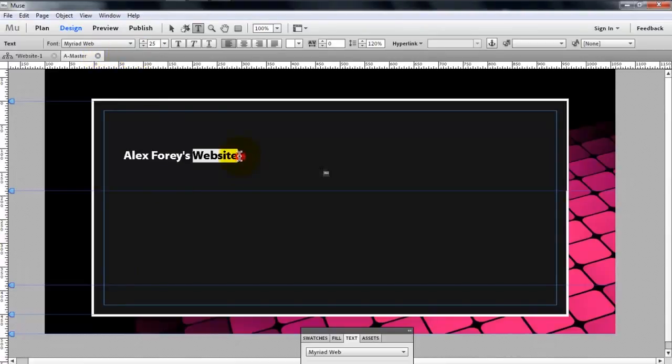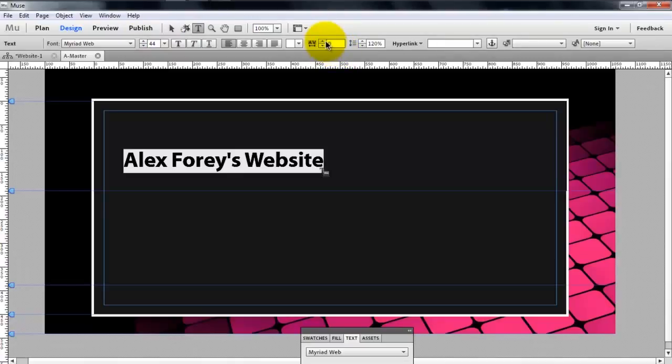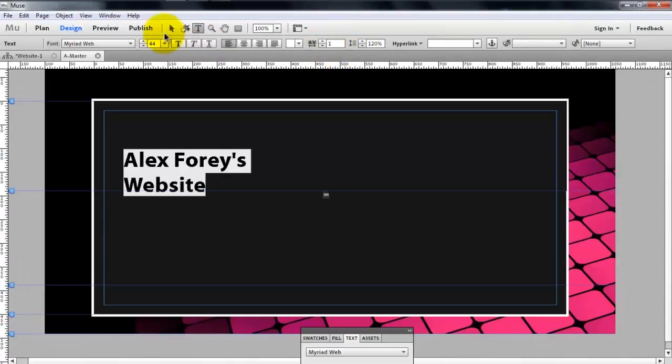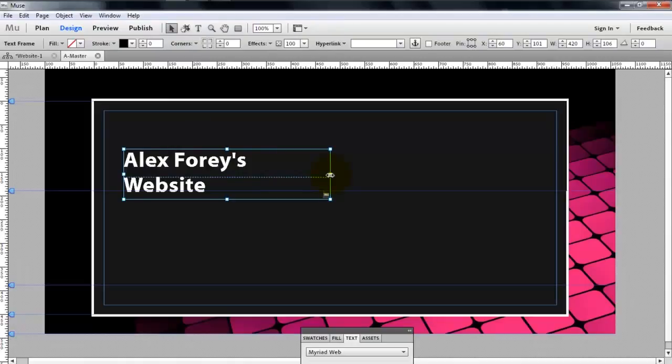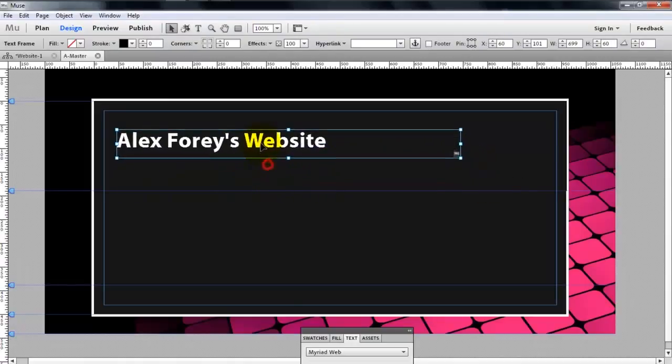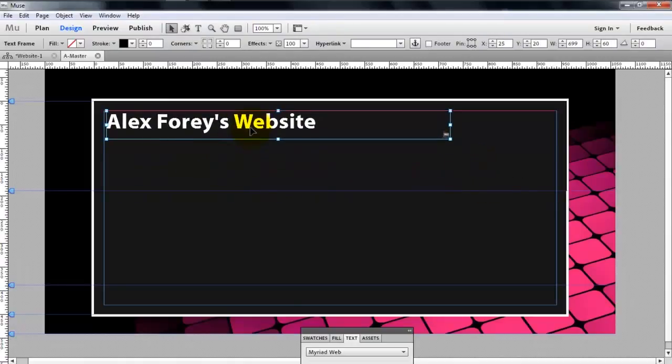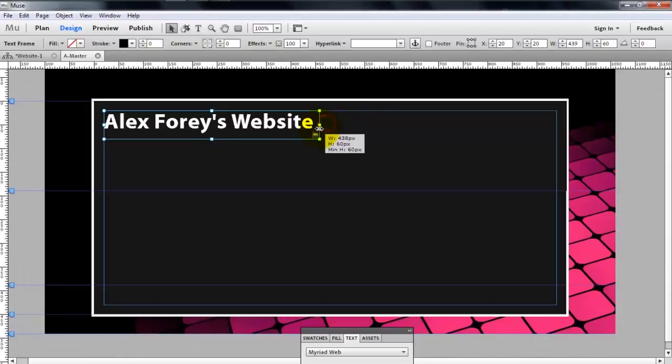Looks quite nice. Okay, and again, let's just make this a lot bigger, just pressing the button up here. And I'm going to increase the letter spacing by 1. And then just select this, drag the box out a bit more. And I'm going to position it with the red line on the top and the red line on the left. And you can see we have a little icon here, which means it's going to render out as an image later, because we're using Myriad Web, which is not a websafe font.